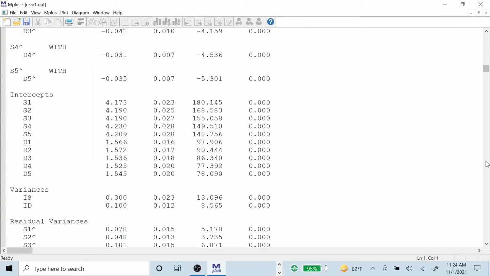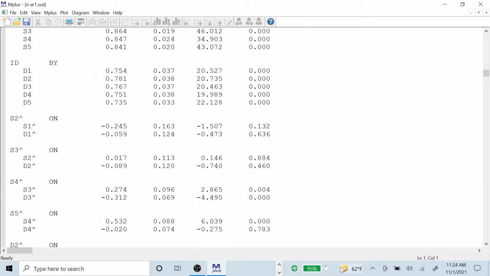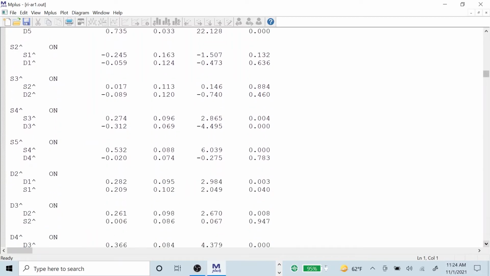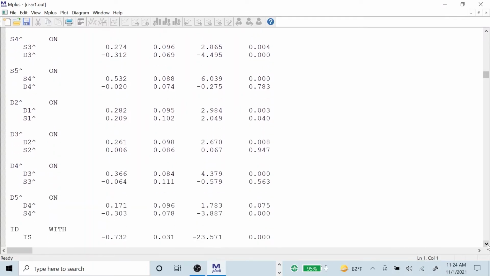And what are the effects in the standardized metric? If you just look at the significant ones, minus 0.31, that's substantial. And for the D, plus 0.21, also substantial, and minus 0.30.